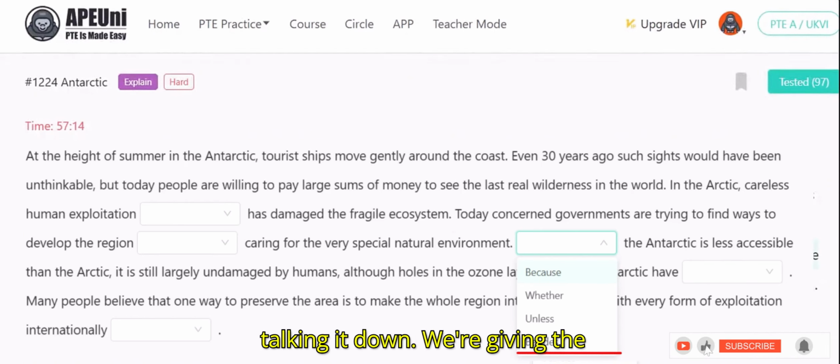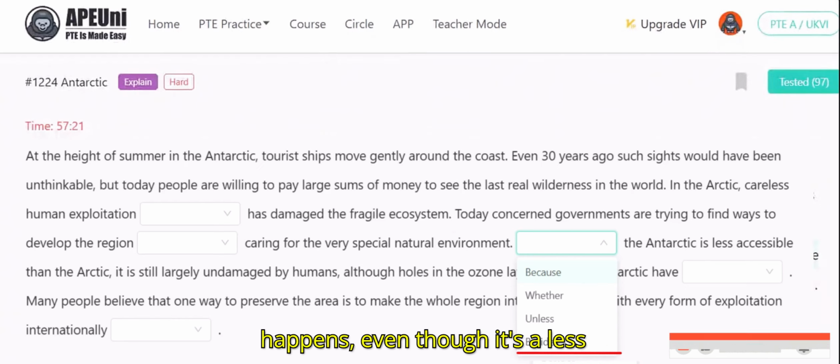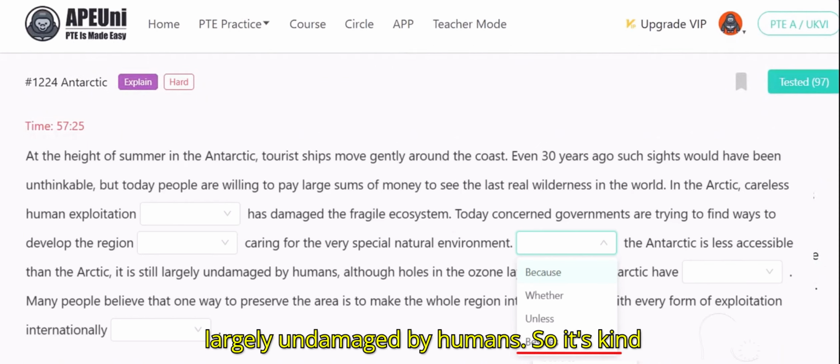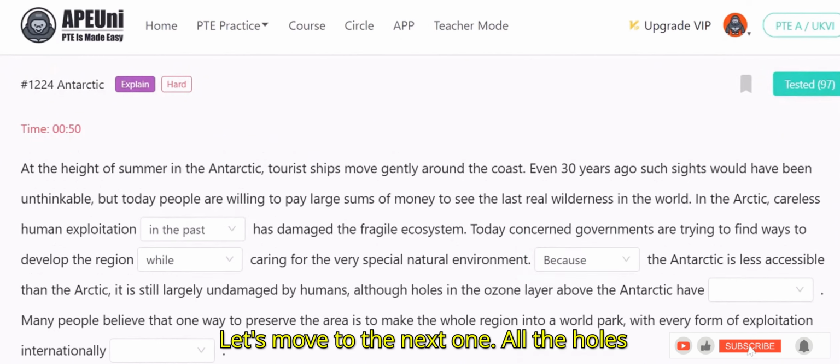We are giving the reasoning here. Even though this happens, even though it's less accessible than the other, it's still largely undamaged by humans. So it's on the reason. I'm going to go with because. Let's move to the next one.